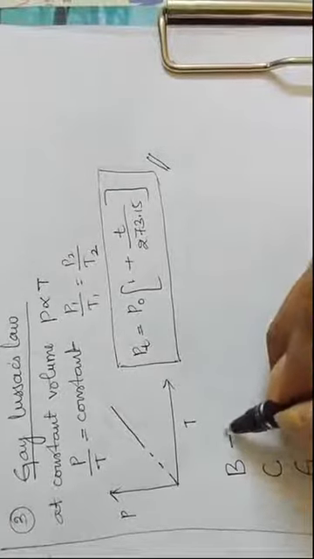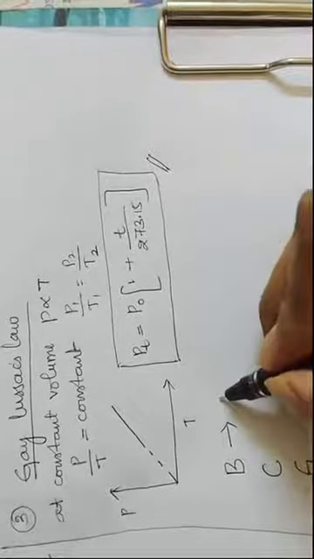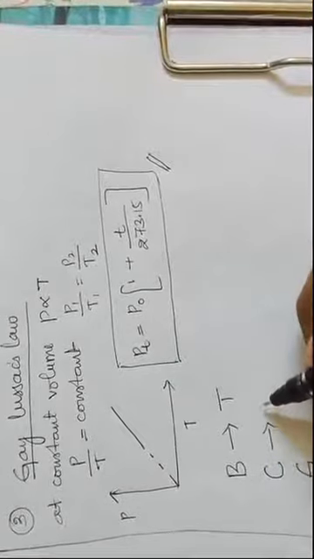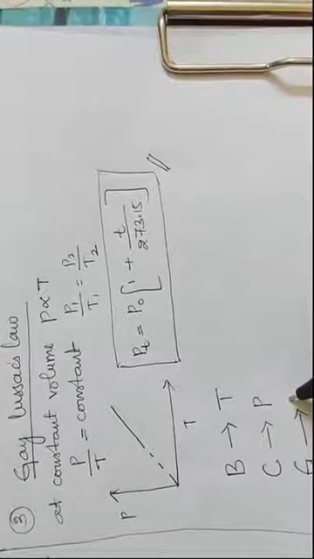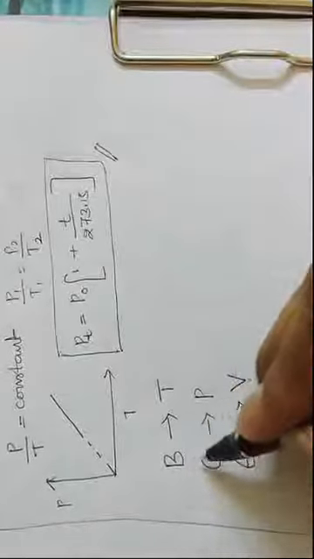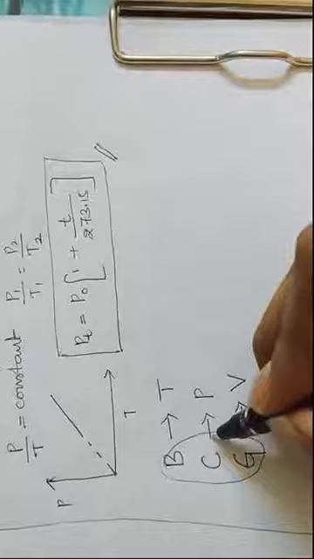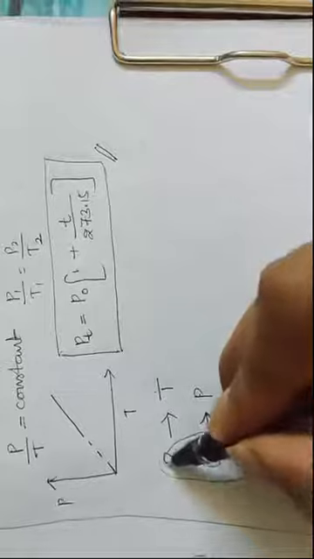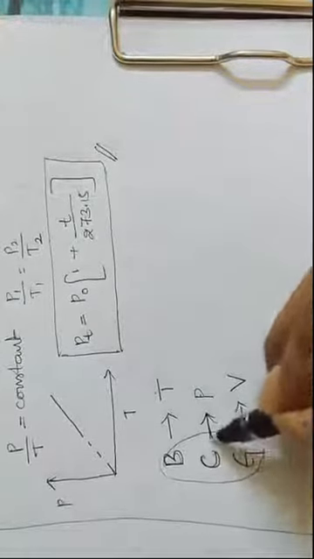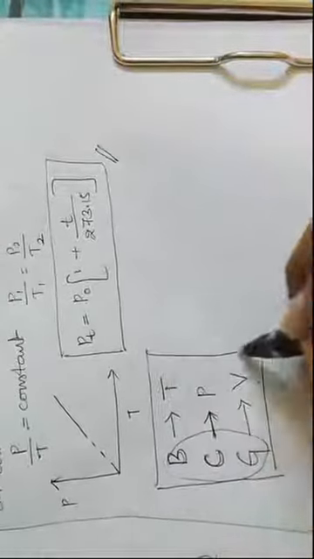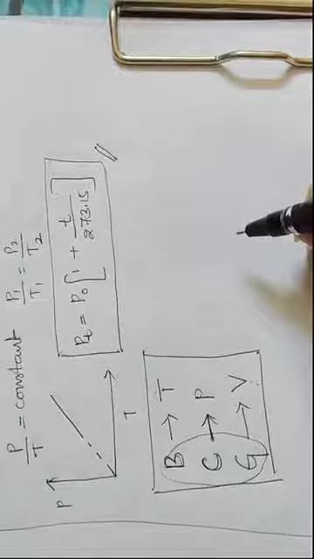In Boyle's law, what remains constant? Temperature remains constant. In Charles's law, what remains constant? Pressure remains constant. And in Gay-Lussac's law, what remains constant? Volume. You can remember it this way also: BCG, then PTV. Sometimes you may get confused, that's why we can remember this as BCG, PTV. This is a small trick to remember which quantity remains constant in these gas laws.